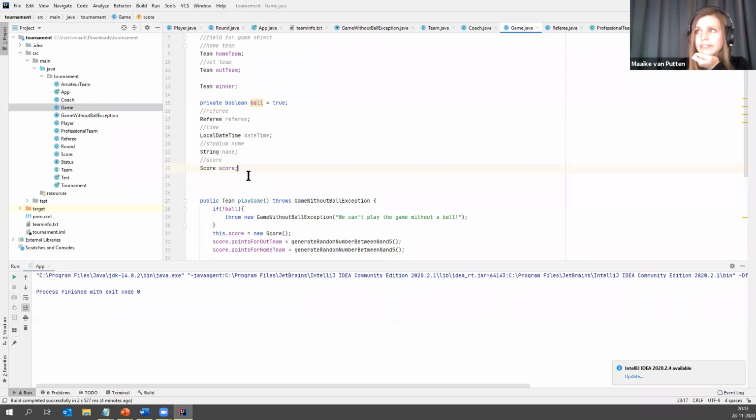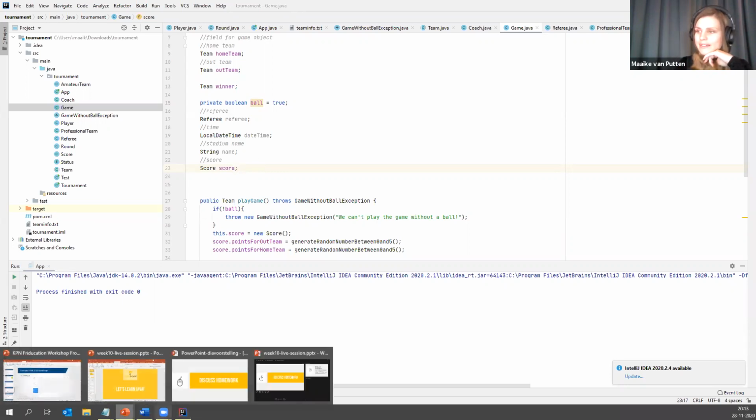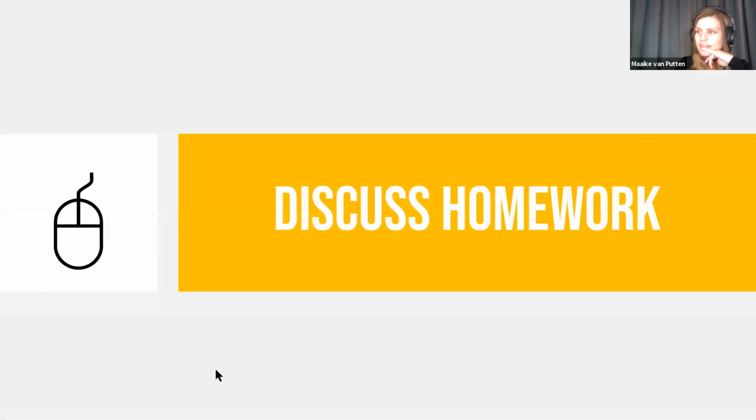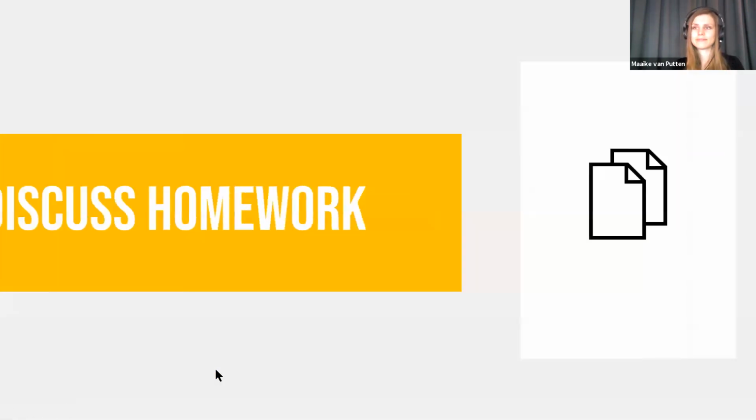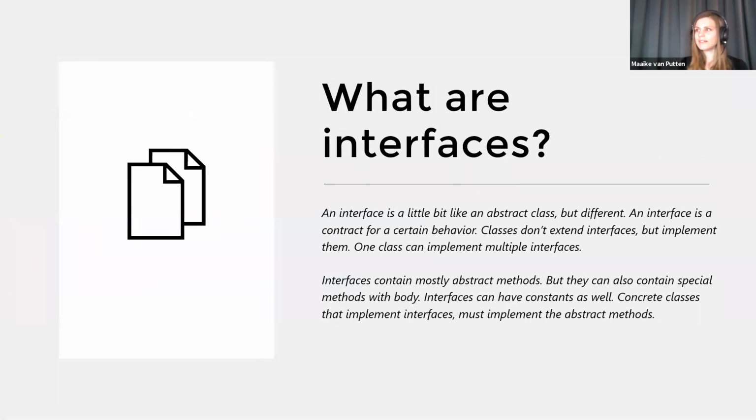Are there any other questions about the homework? No? Good. Then let's start with the interfaces. There we go. So I'm still sharing my screen, right? Yes, good, because the round around it is missing.